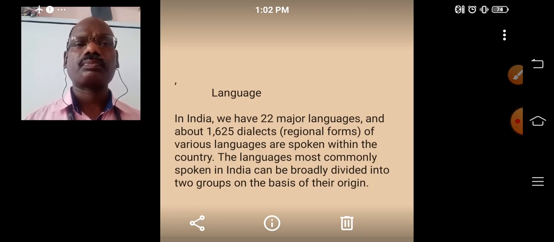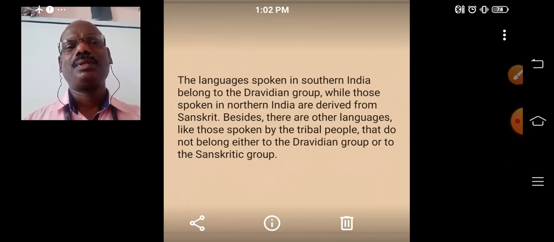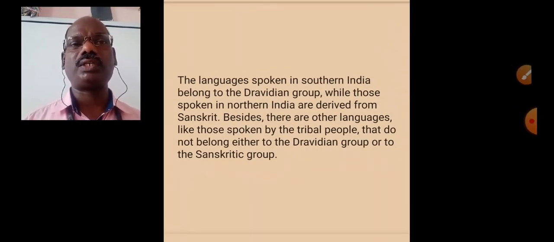Languages are mostly divided into 2 groups according to their origin. The languages spoken in South India we call Dravidian languages, like Telugu, Tamil, Kannada, and Malayalam. The languages spoken in Central or North India originate from Sanskrit.